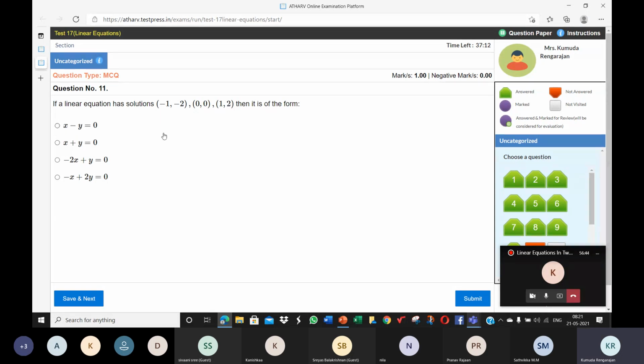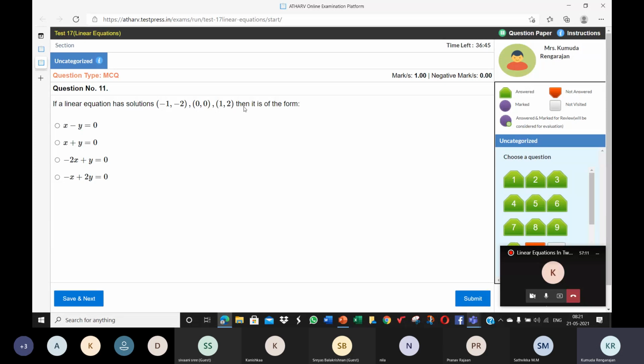But just because 1 comma 2 satisfies this does not make it the correct option. If 1 comma 2 satisfies this, you must also check if the other points satisfy the same equation. You can say no using just 1 point, but you cannot say yes using 1 point. To say yes you should check all 3 points, but to say no you can just check with 1 point.